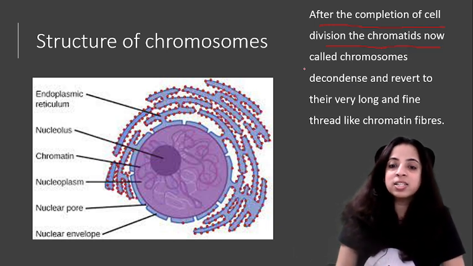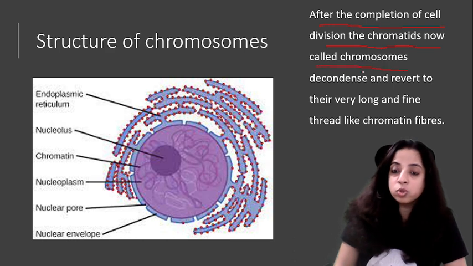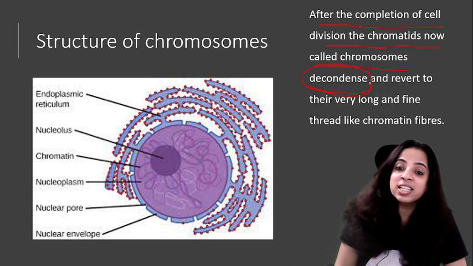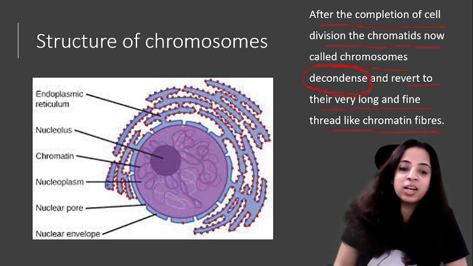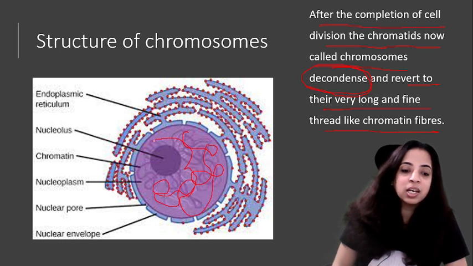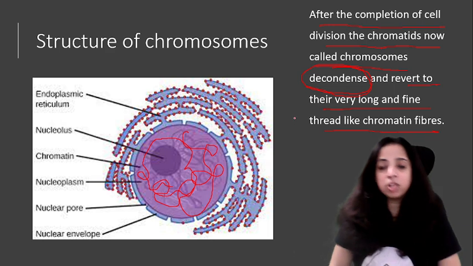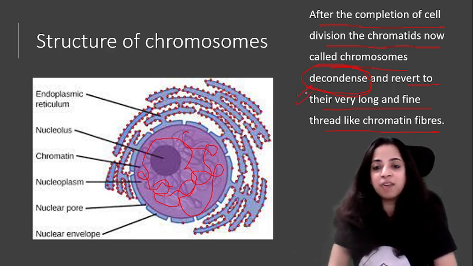After completion of cell division, the chromatids, now called chromosomes, decondense. फिर से they decondense again and revert to their very long and fine thread-like chromatin fibers. They again become chromatin fibers like this. Can you understand? So they decondense after the cell division.